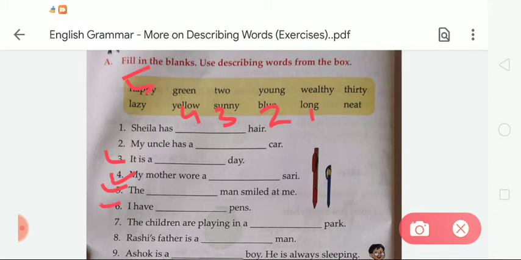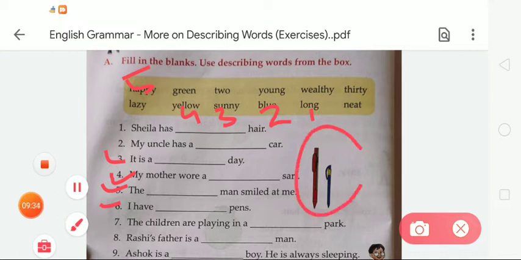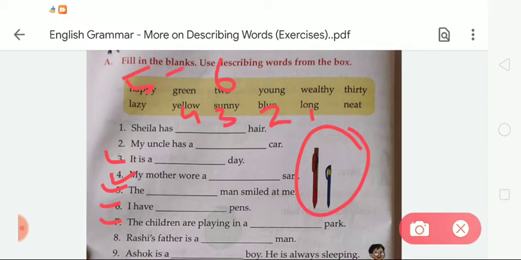Number 6. I have dash pens. So tell me how many pens are here. So here are 2 pens. So we have to write here 2. Okay. We have to write on number 6, 2. Now the next, number 7. The children are playing in a dash park. So student, the children are playing in a green park. Okay. So we have to write here green on the given blank.